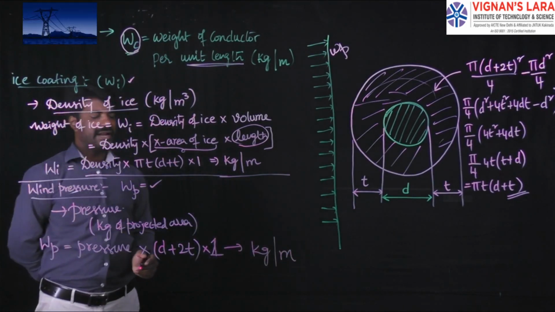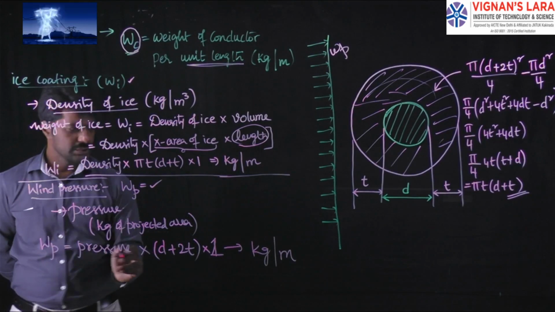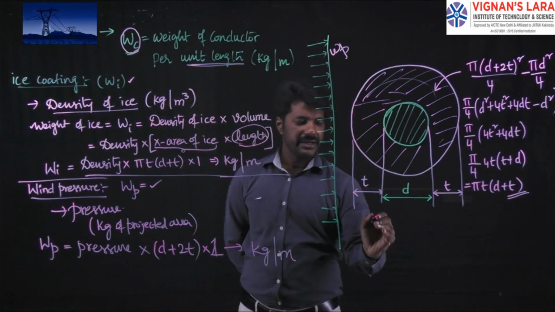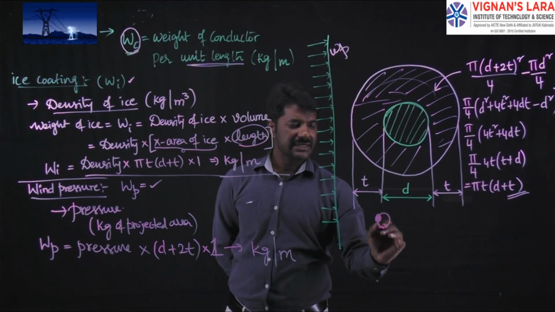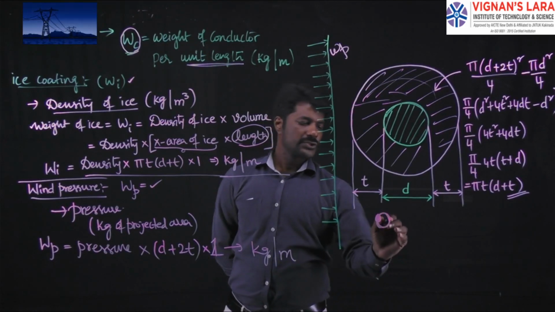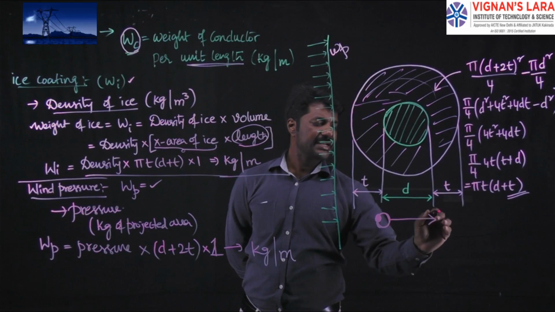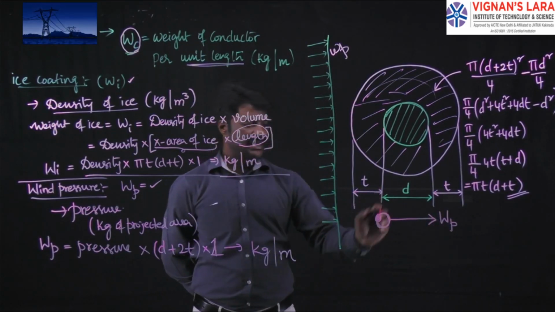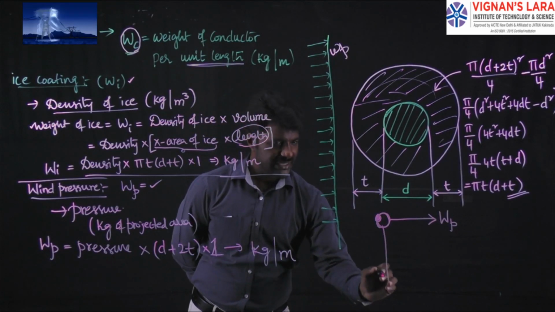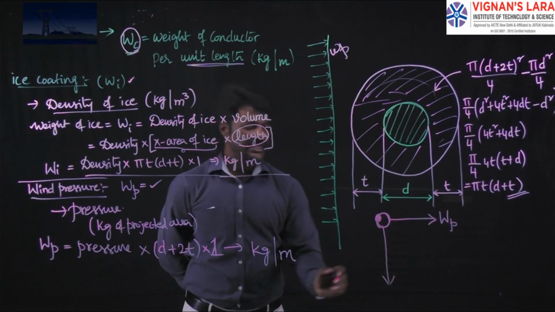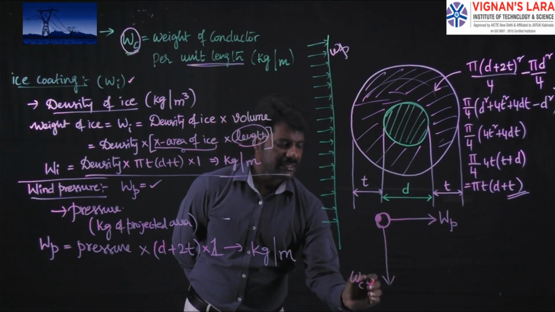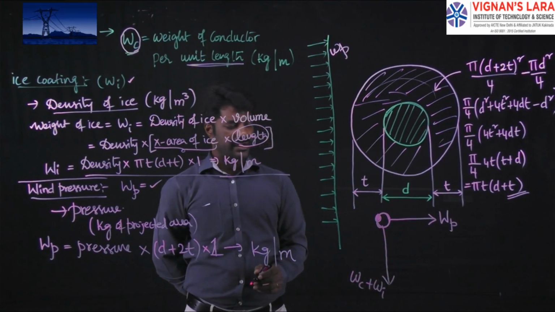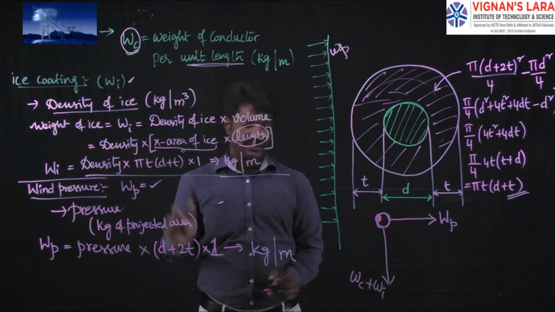Altogether, let us calculate the net weight. Let me assume that this is the conductor. The wind is flowing in this direction, therefore this is the weight due to wind pressure acting horizontally, and this is the vertically acting weight, the weight due to the conductor plus the weight due to the ice, WC plus WI, which are our calculated values.